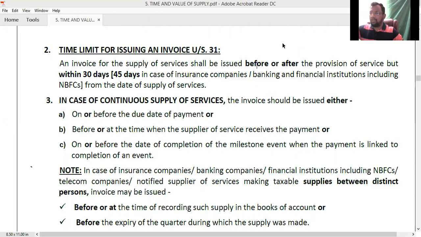Right. So here, what is the completion of the milestone event? That 6 months time period. Whenever that 6 months time period is completed, then the invoice can be issued only.